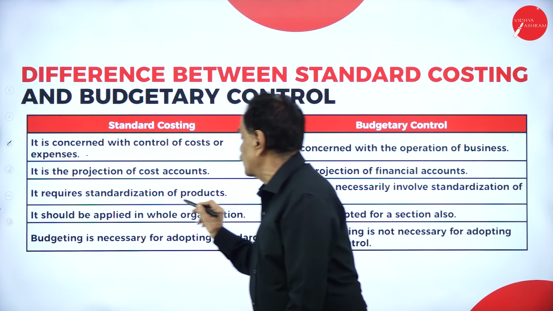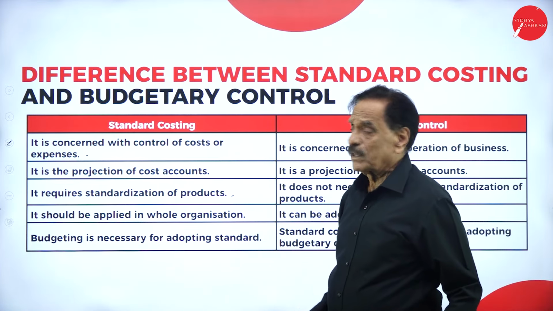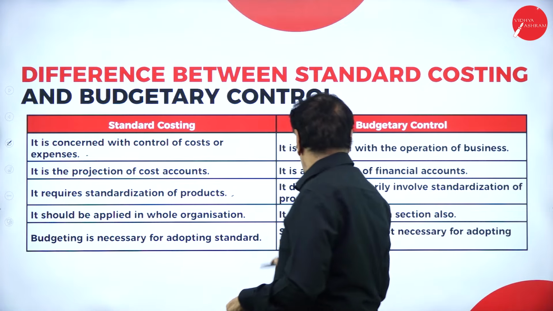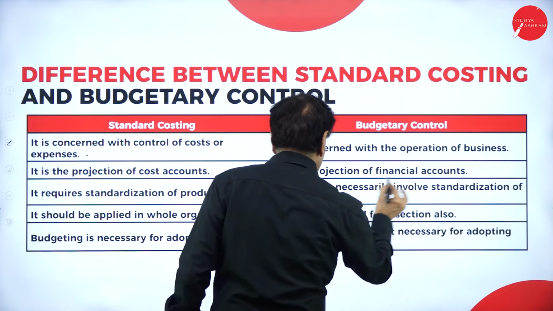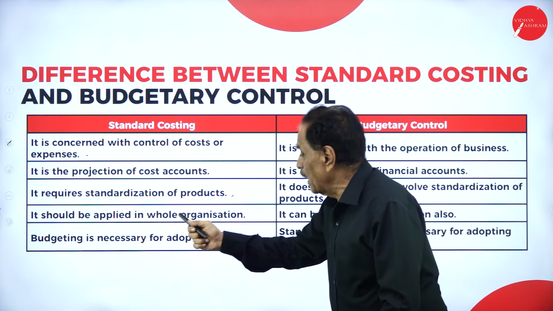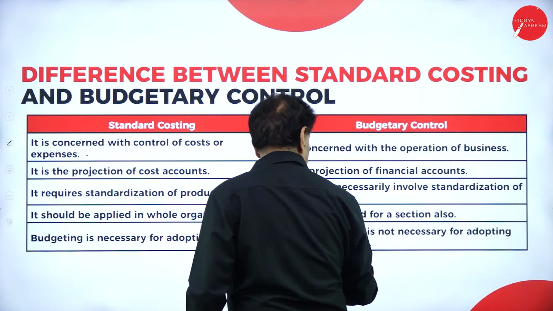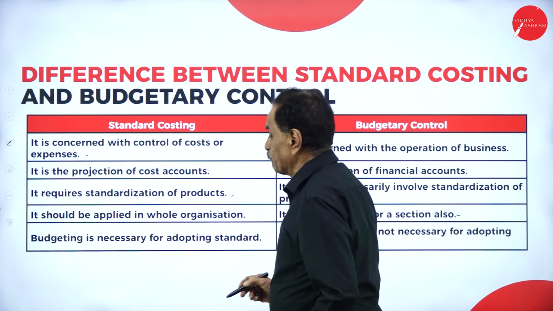Standard costing requires a standardization of products, whereas budgetary control does not necessarily involve standardization of product. Standard costing should be applied in the whole organization, while budgetary control can be adapted for a section also.